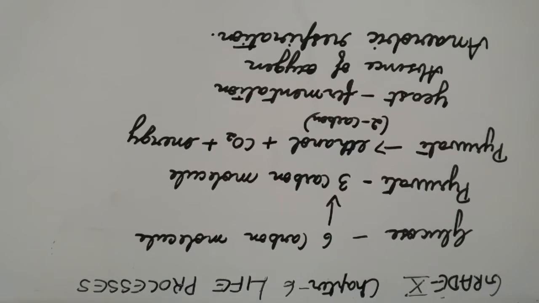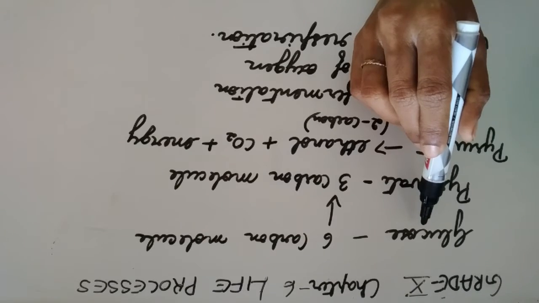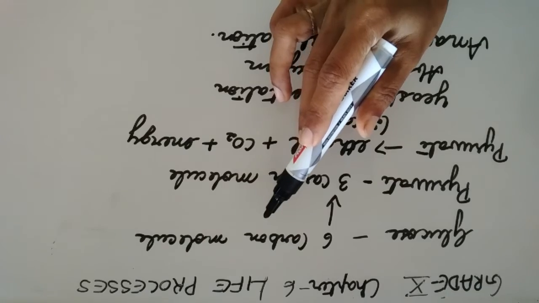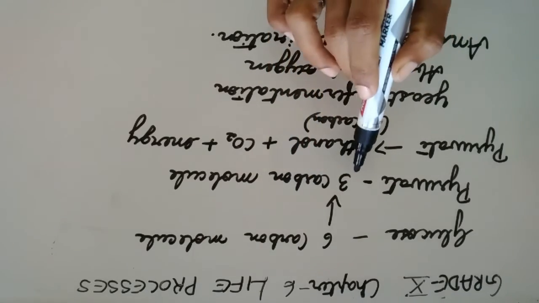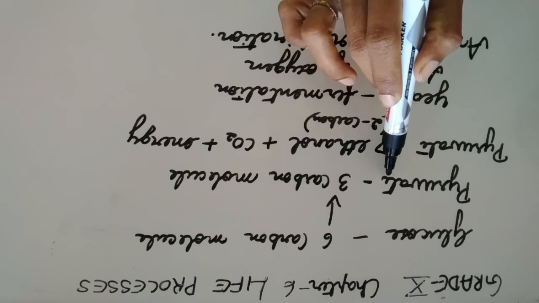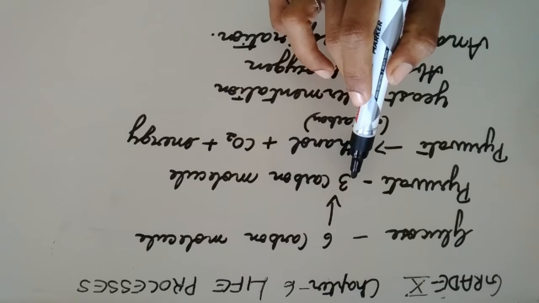So I told you some organisms use oxygen for respiration and some organisms do not use oxygen for respiration. But in both the cases, the glucose molecule, which is a 6-carbon molecule, is broken down into the 3-carbon molecule called pyruvate. And this breaking down takes place in the cytoplasm of the cell.